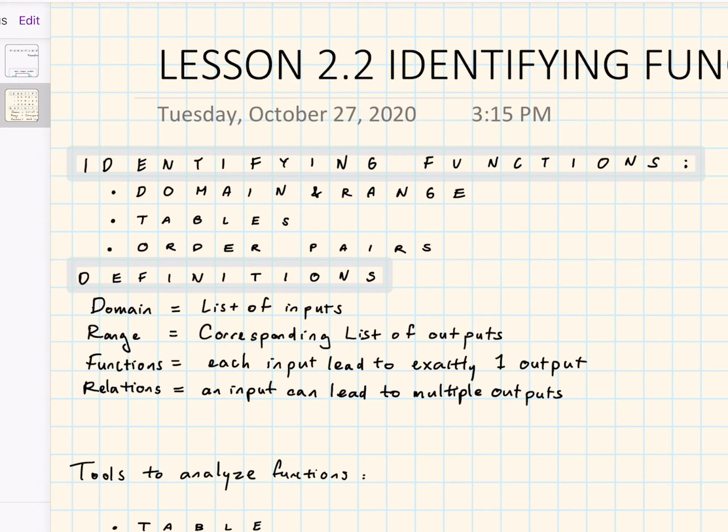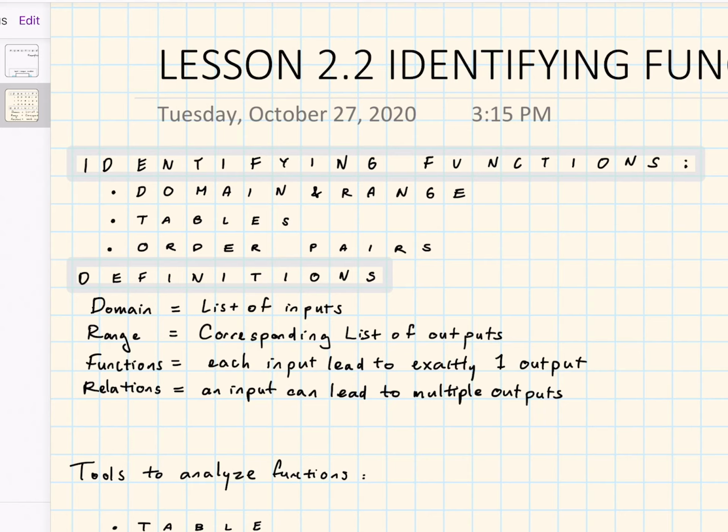So for example, let's say this amount of money will get me this amount of cupcakes. So in this situation, my domain will be all the possible amounts of money I can spend, and my range will be all the corresponding amounts of cupcakes I can buy. So that is the input-output situation. Again, the range is the corresponding list of outputs to our domain, which is the list of inputs. So domain and range work closely together.